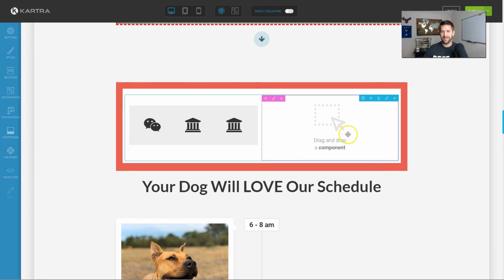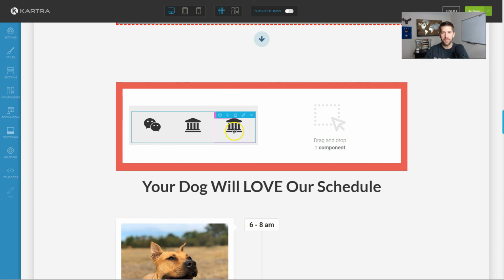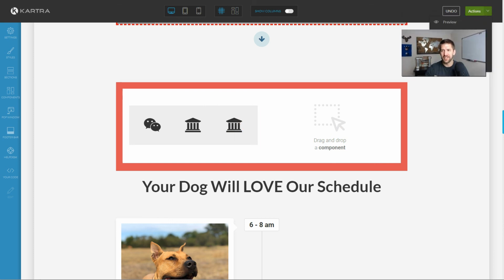Okay, I've changed my opinion. Kartra can be just as customizable as Thrive. This is really cool to see. I'm impressed. Good job, Kartra. Let me go ahead and save this so I don't lose it.